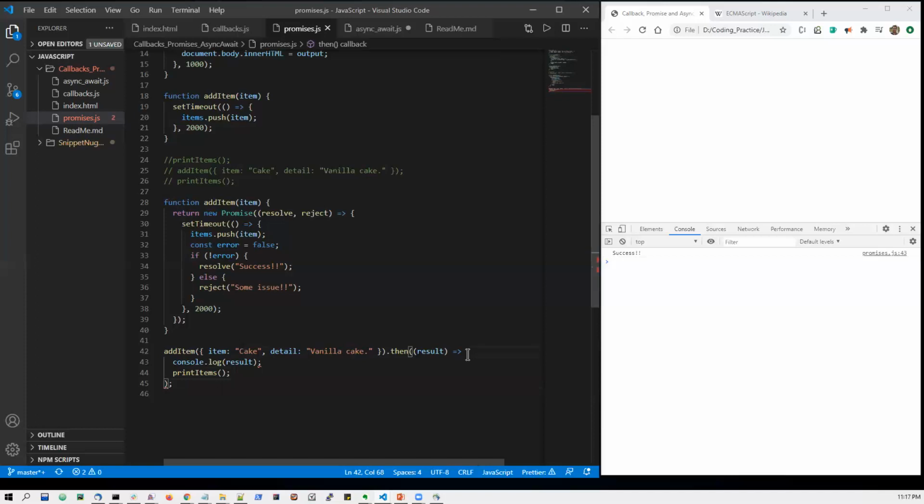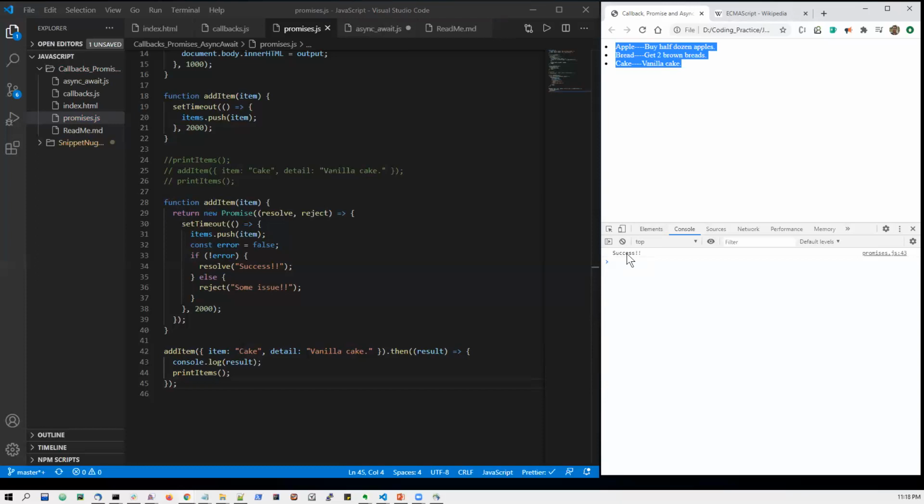I have to enclose them inside the curly braces because this is a function and not a single line function. So now in the then block I'm writing a function which is taking care of what resolve is returning me, and based on that I'm printing the result, which is the resolve result, and then print items. So let me refresh it, and we will see that the list of 3 items is printed